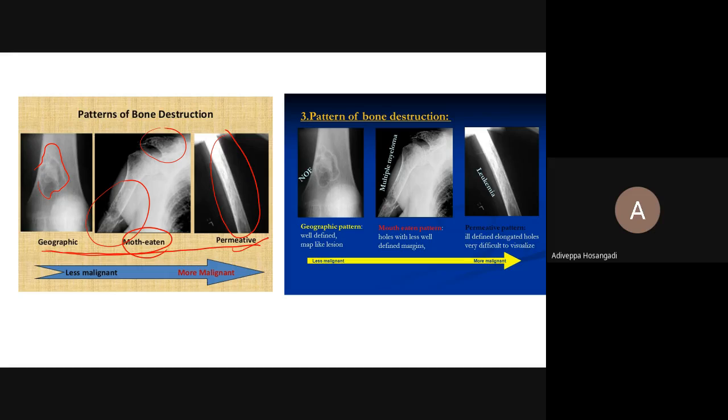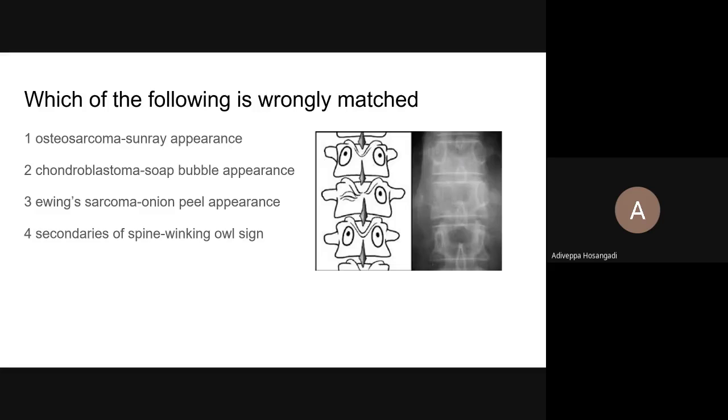Of course, this indirectly indicates the extent of malignancy. Benign lesions show geographic destruction. One more important thing I'll come to.